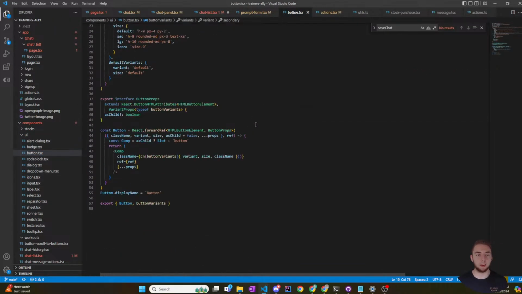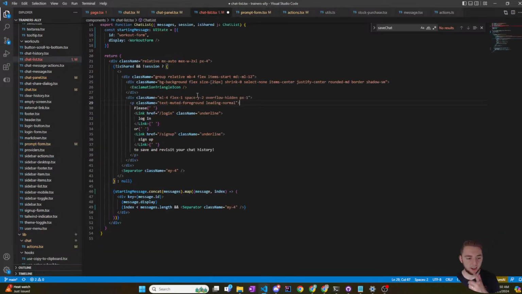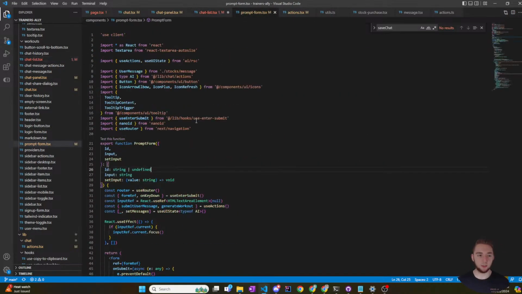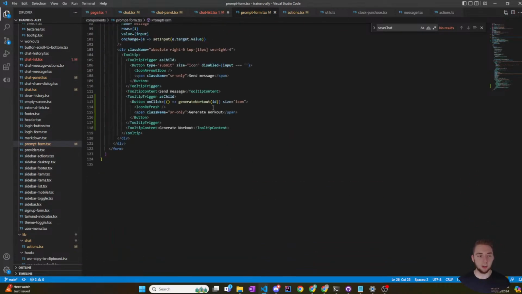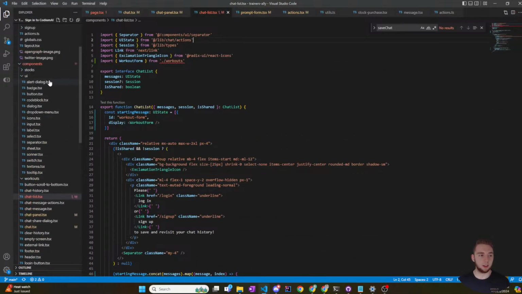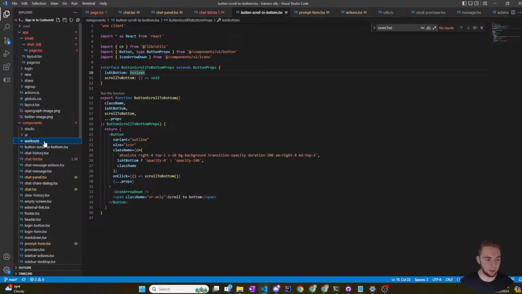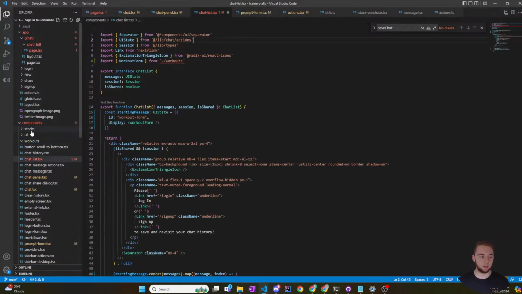Like I can go into the button here and I can customize something if I want to add a new aria label or if I want to add a new class or whatever it might be. So I like that, but it is new, so I have to get used to that. So what I'm going to do, I'm going to copy this entire prompt form and put it in the workout form, and then I'll look at shadcn and how I can actually get that form component because I don't want to just have the default HTML form. I want to use shadcn more.